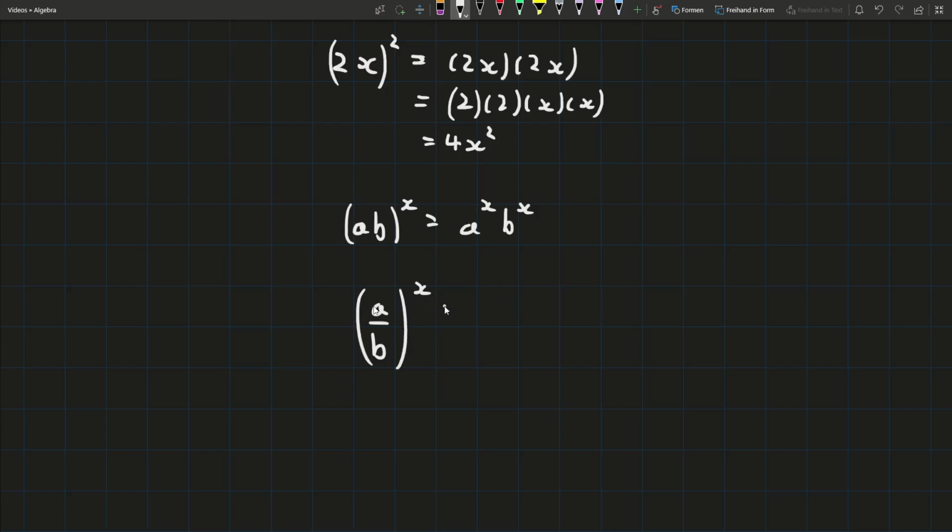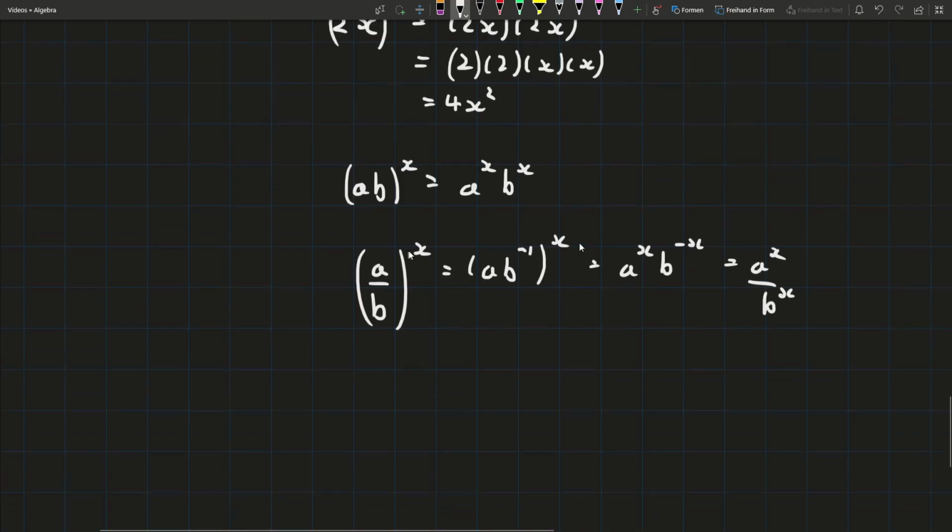Well, there's a few ways of going about it, but remember that dividing is the same as a negative power. So you can see, we can think of this as a times b to the minus 1, all to the power of x. And now we have multiplication, and we know when we're multiplying that this rule is true. That means that this is going to be equal to a to the power of x, b to the power of minus x, which is the same as a to the x over b to the x. So we see that it is true, or we can do it another way.